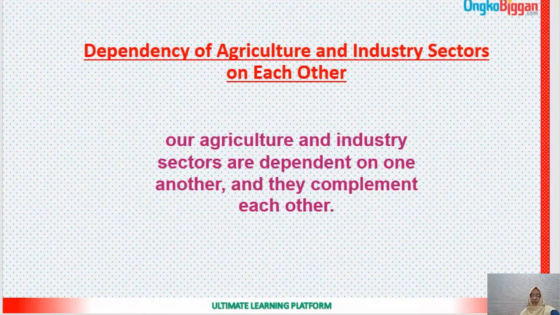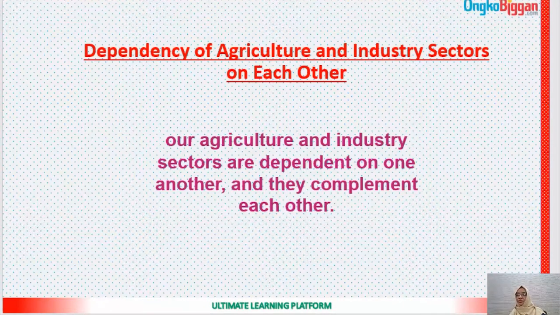From this discussion, it can be said that our agriculture and industry sectors are dependent on one another, and they complement each other. Thus the development of both sectors together is necessary for economic development, self-sufficiency in food, and self-reliance of our country. These two are interrelated, they complement each other, they are dependent on each other.